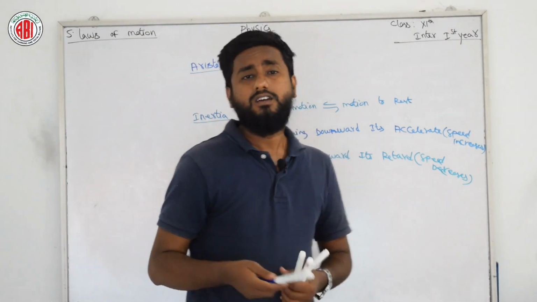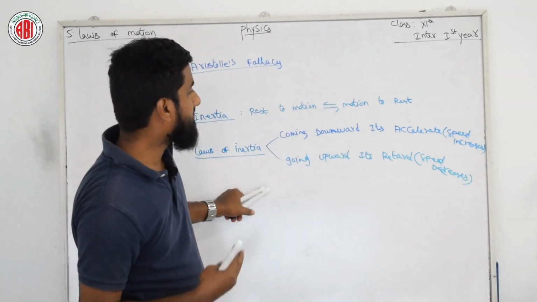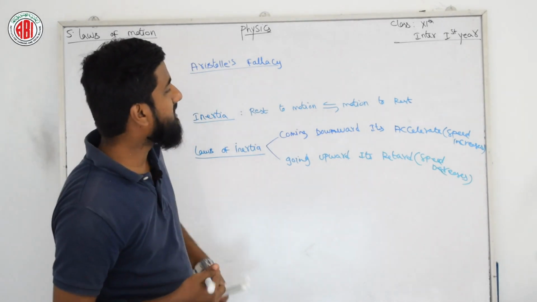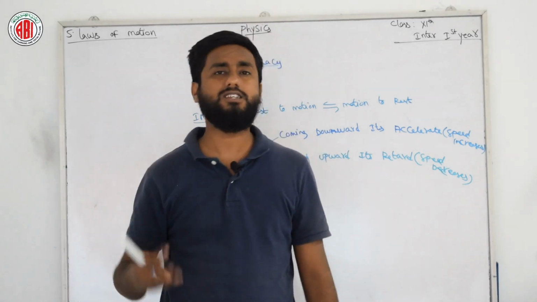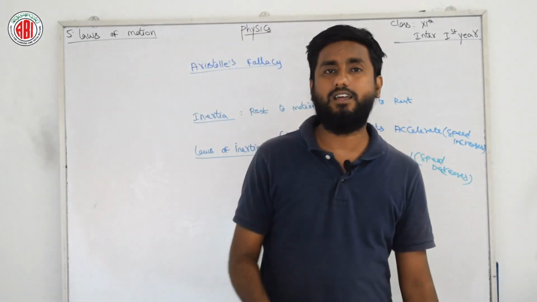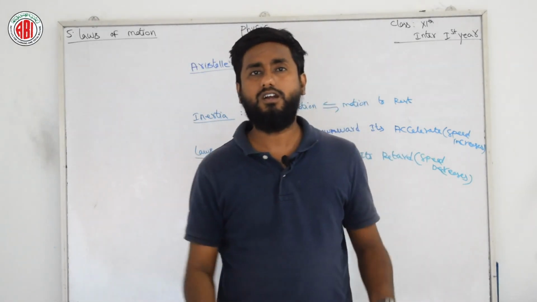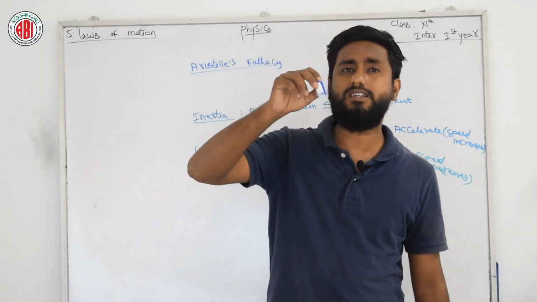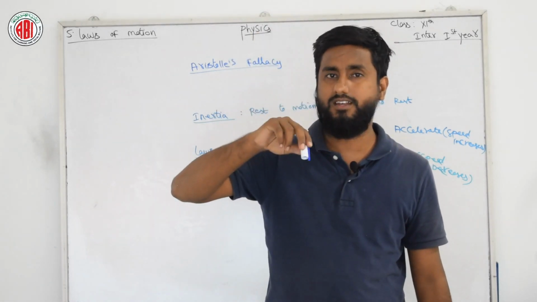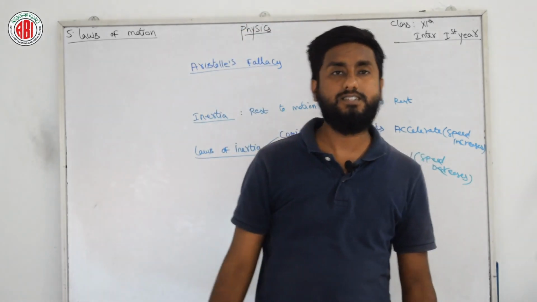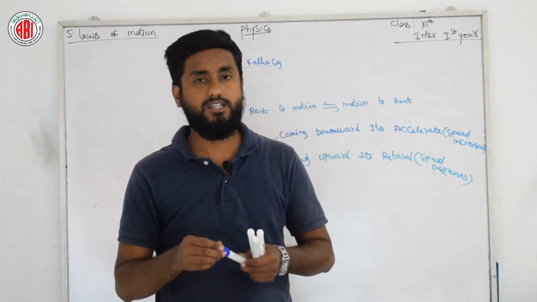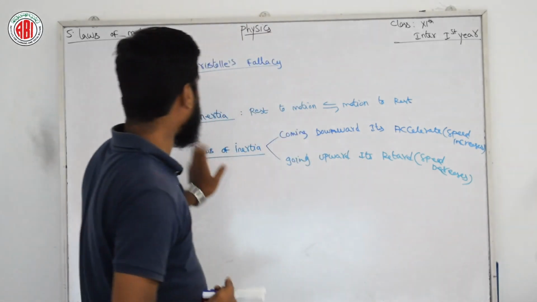So these are the laws of inertia, and this is a natural thing we can observe in our daily life. We are not defining it in a scientific way here, but it is a common occurrence seen in daily life. If something is going upward, its speed decreases automatically. After reaching the maximum point, its speed increases again, and finally the thing touches the ground. This is inertia and the laws of inertia.